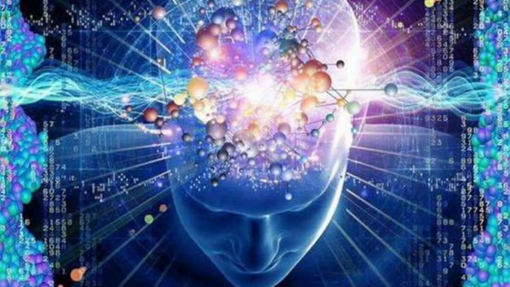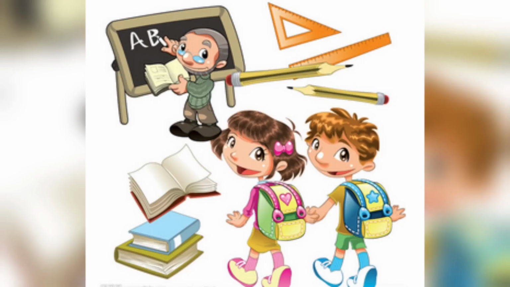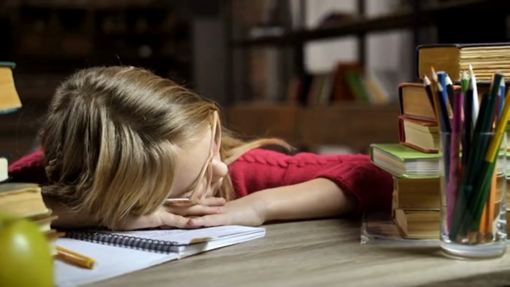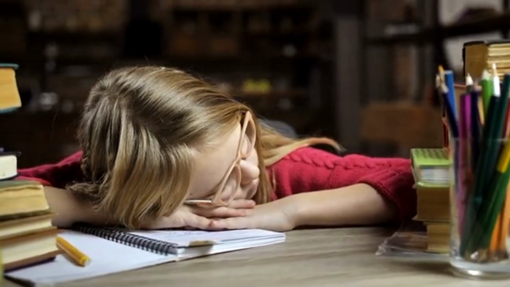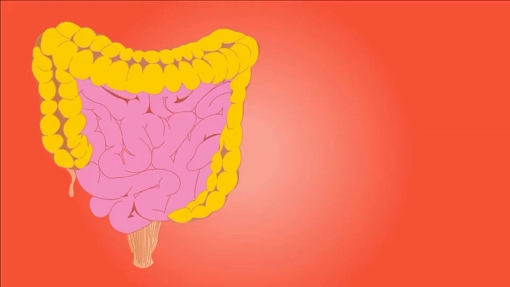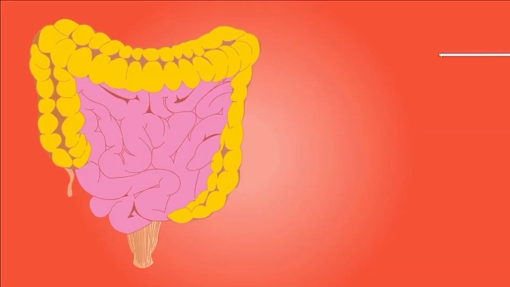6. Motivation. Motivation refers to the drive to achieve a particular goal. Motivation is important for learning because it helps us to focus our attention and effort on the task at hand. 7. Emotion. Emotion refers to the feelings and affective states that we experience. Emotion is important for learning because it can influence our attention, motivation, and memory.